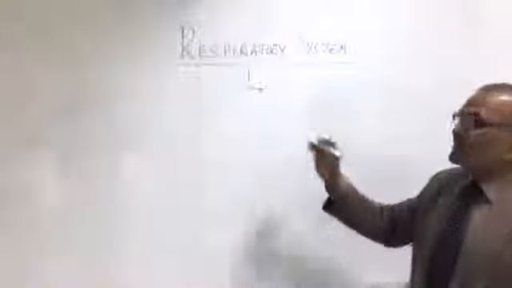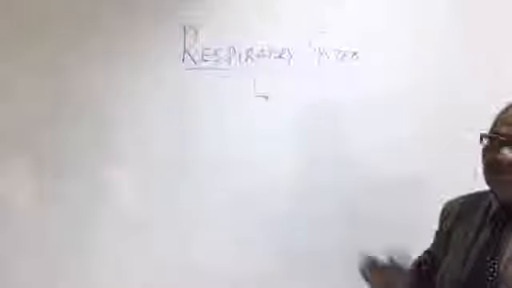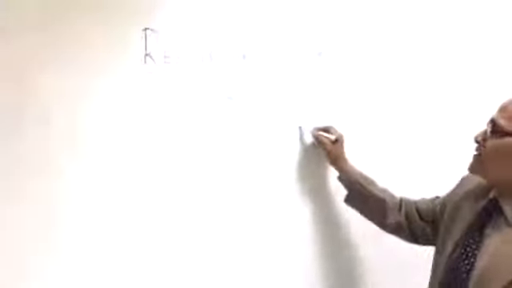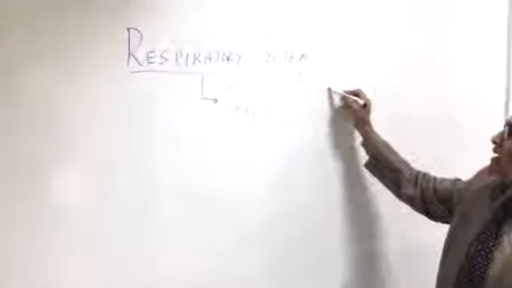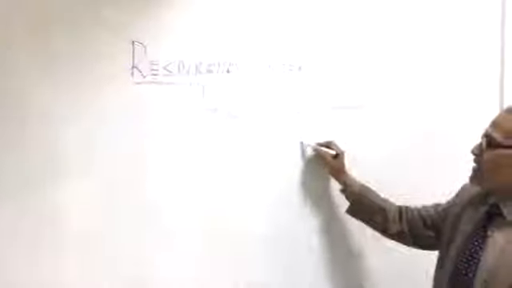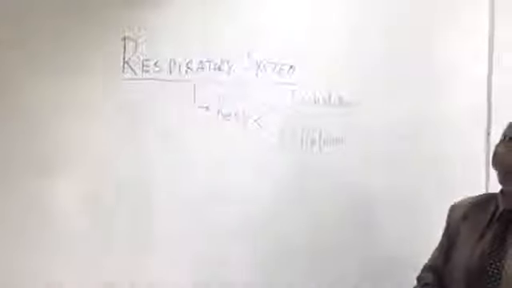The respiratory system is mainly concerned with respiration, and this respiration is of two steps. We take the breath inside, that we call inhalation, and we take the breath outside, that we call exhalation.